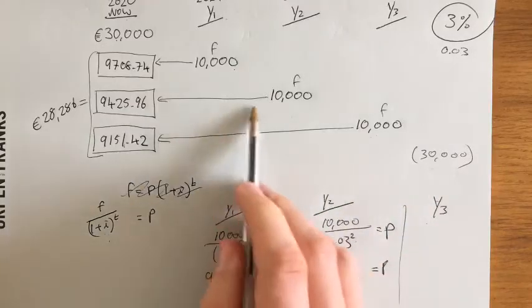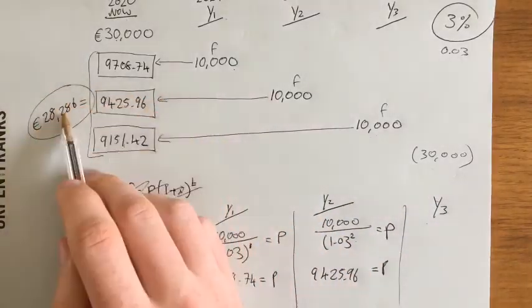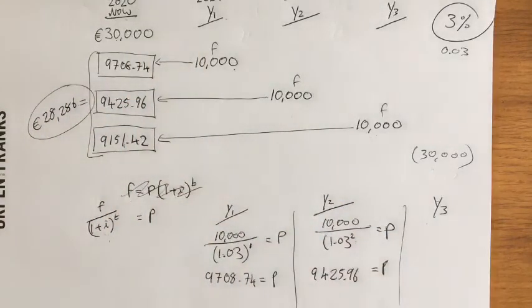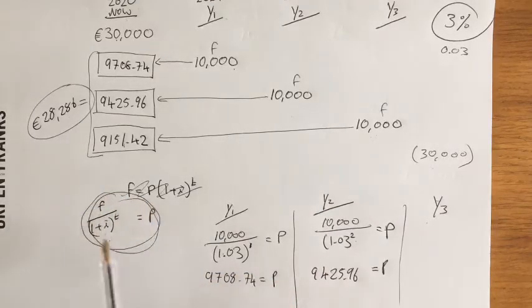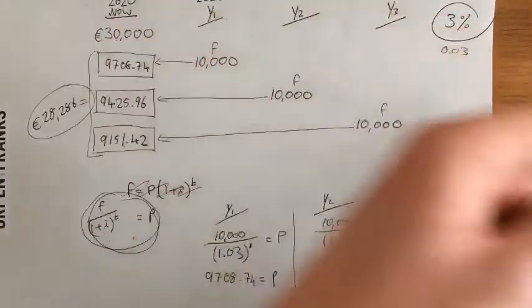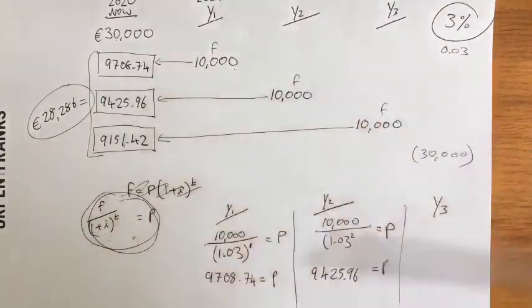Okay, but in today's money, if we calculate for present values, this is how much your friend is actually giving you. Okay, so this is not a good deal for you, because your friend is not giving you back the same. So this example is very important for 2 things, because now we're going to start using this formula, and it's also important because you need to know that as time moves on, as time goes this way, the value of money is going to be worth less and less.